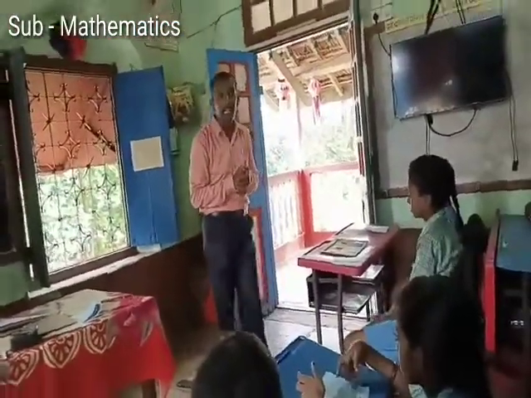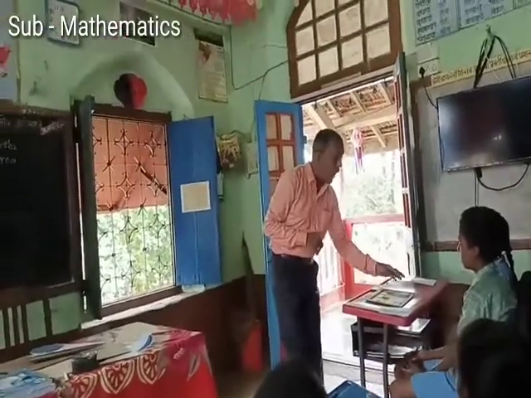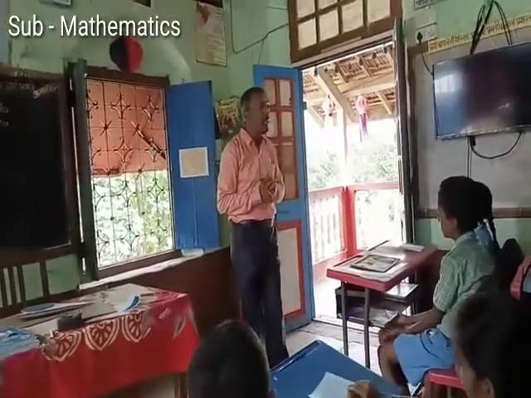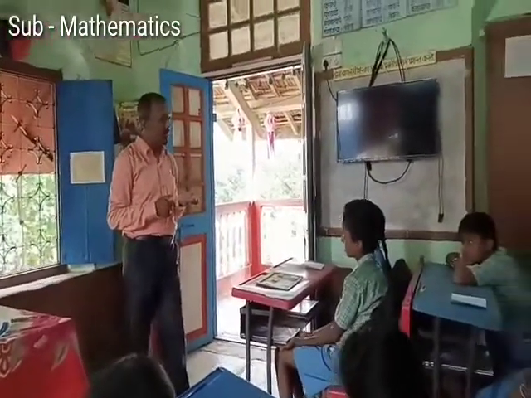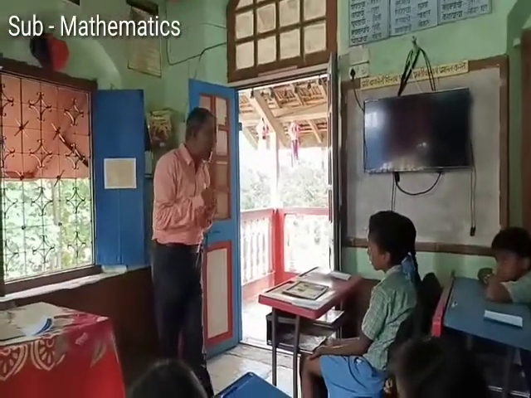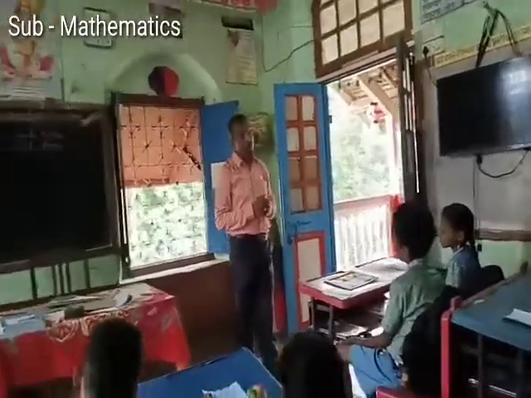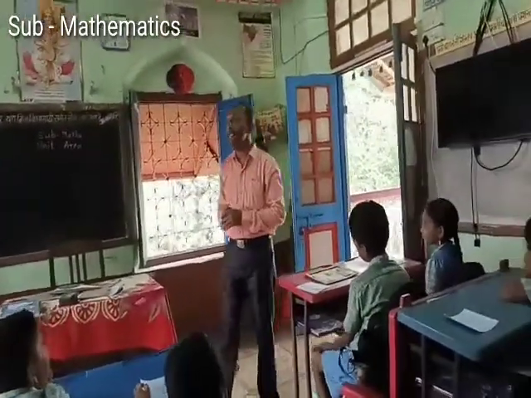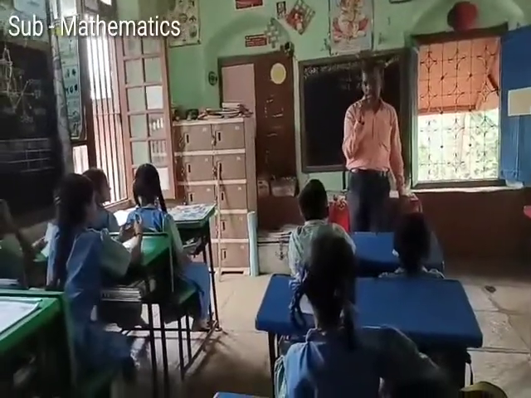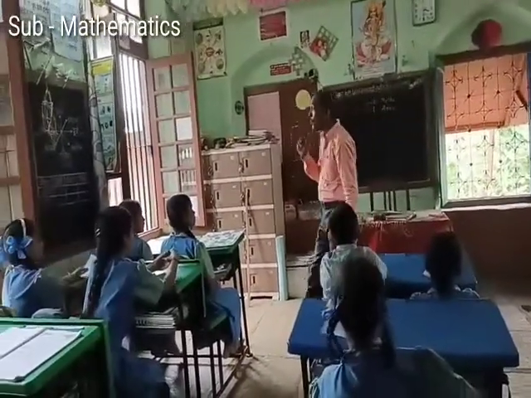How many lines are there? There are 4 lines. How many squares are in one line? There are 6. So total squares are 6 into 4. That is 24. So this is called area: the place occupied by a figure.